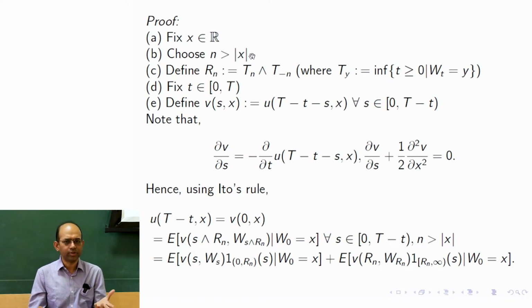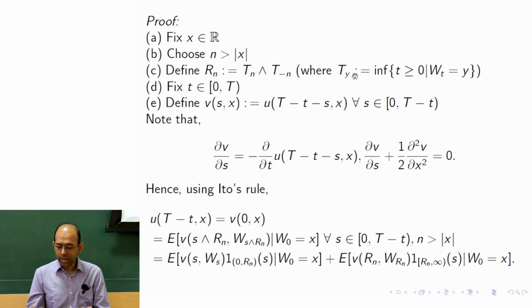Okay, x could be negative also, right? Positive, negative, whatever, but mod x is a positive number. So choose n such that it is more than mod x. Then we define R_n, r subscript n, which is defined as the minimum of T_n and T_{-n},